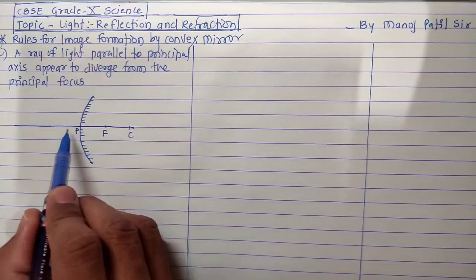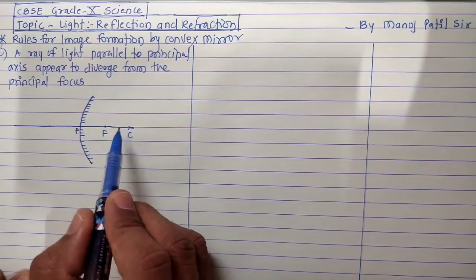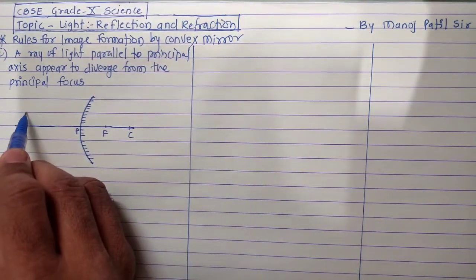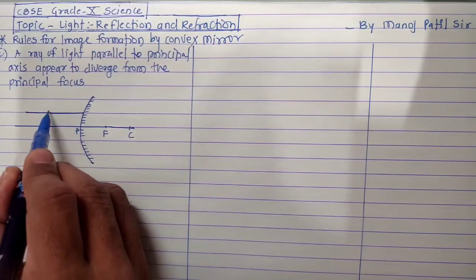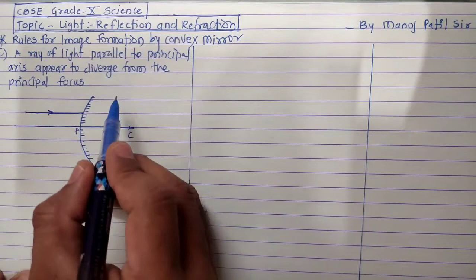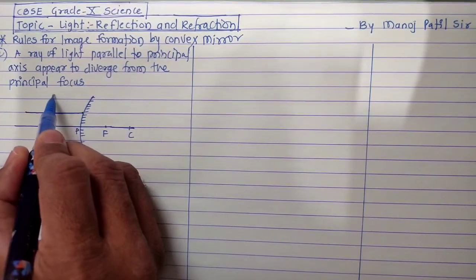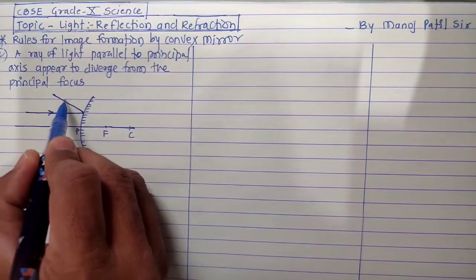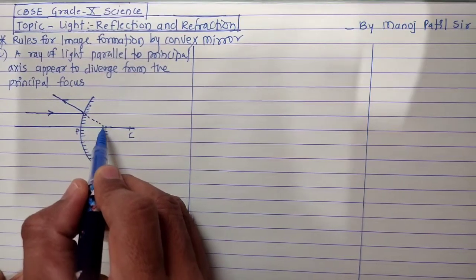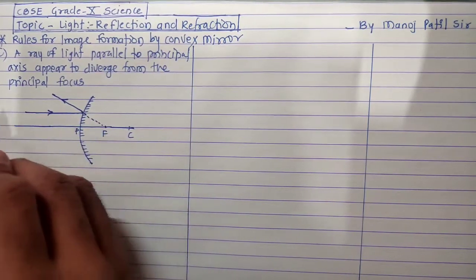So here you can see this PC is a principal axis, right? And this is a convex mirror. So if we draw a ray which is parallel to principal axis, then it will diverge from the principal focus. So it will diverge in this way, this is reflected ray. But if you produce it behind the mirror, then it will appear to meet at focus. So this is first rule.